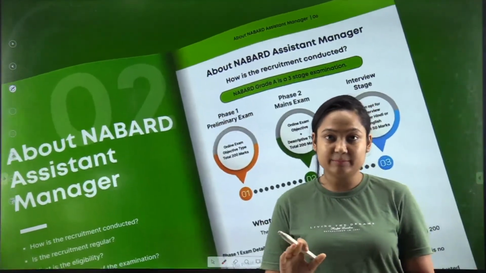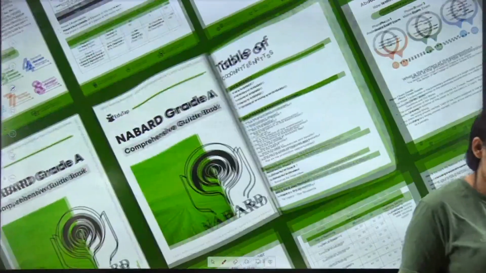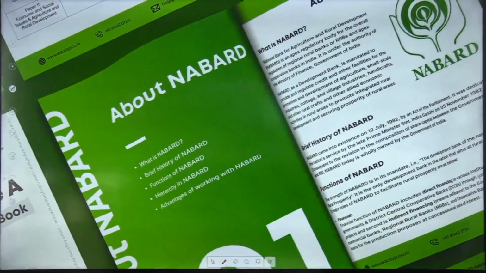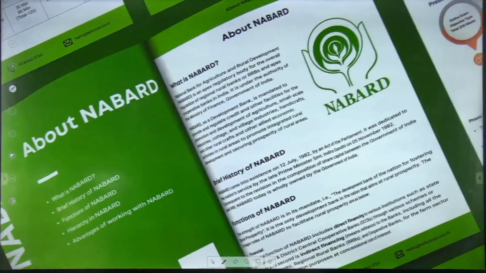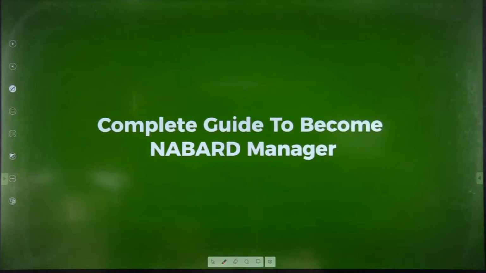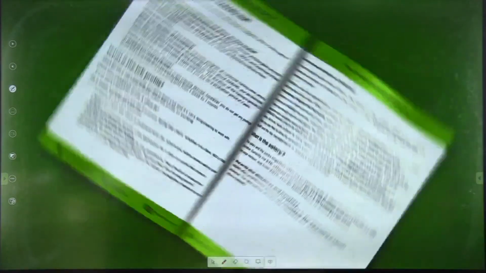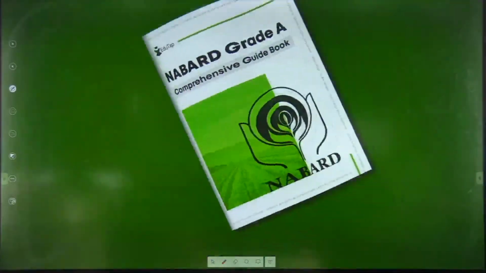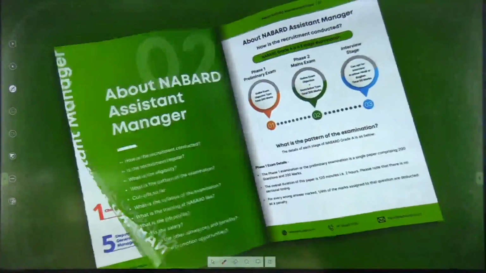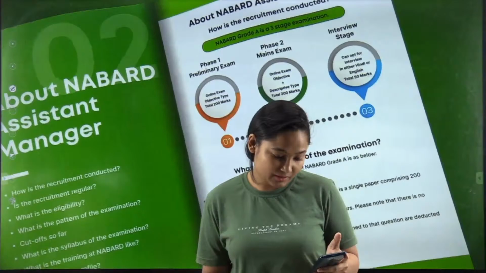So there seems to be a little bit of difficulty here. Let me just recheck what the problem is. So it seems like the problem is gone. So let's start our lecture.